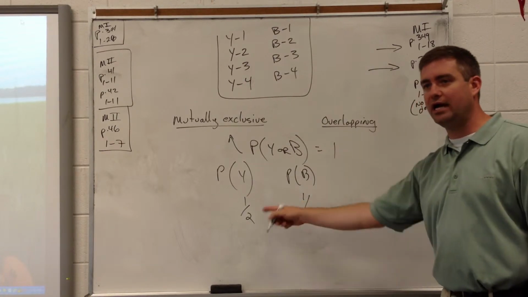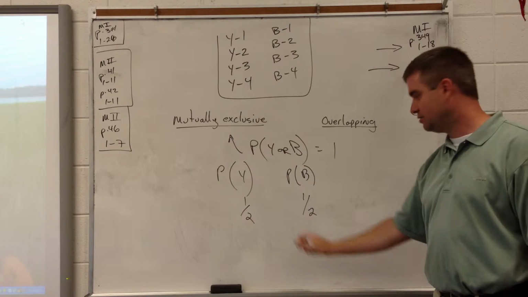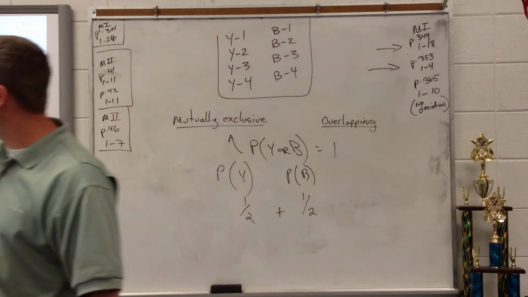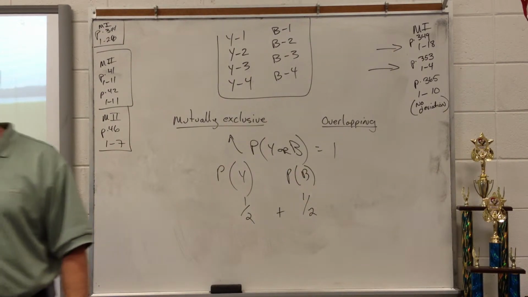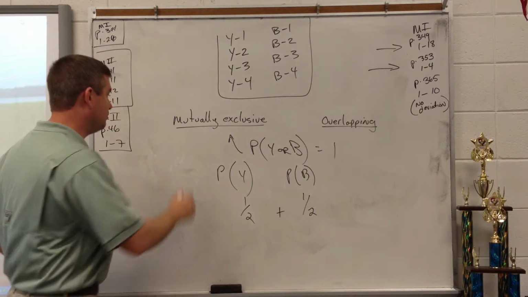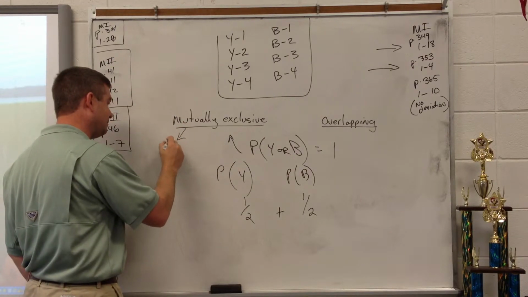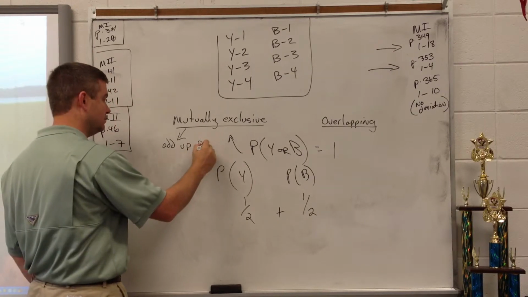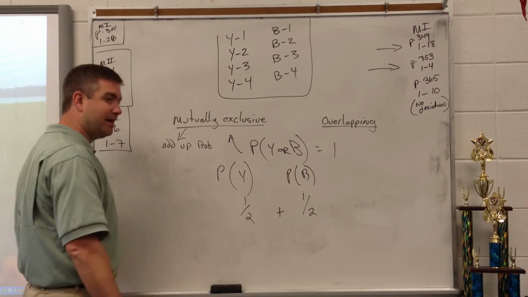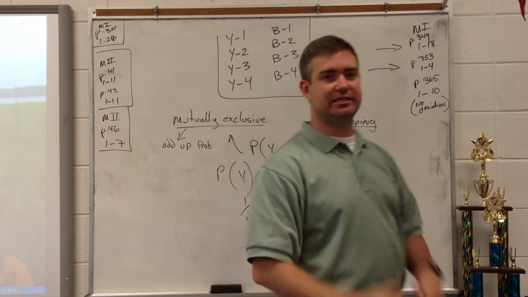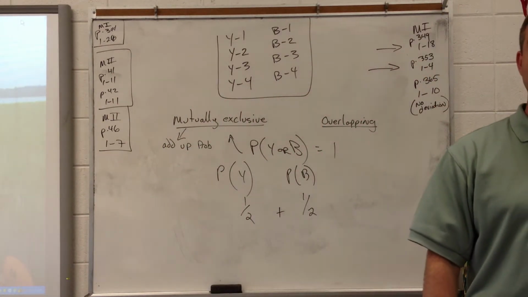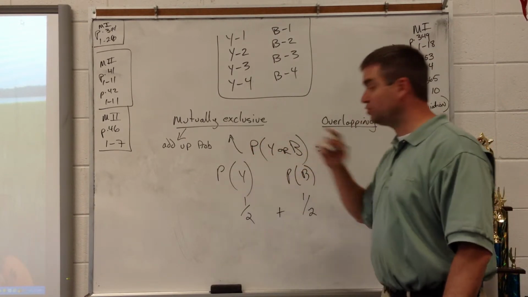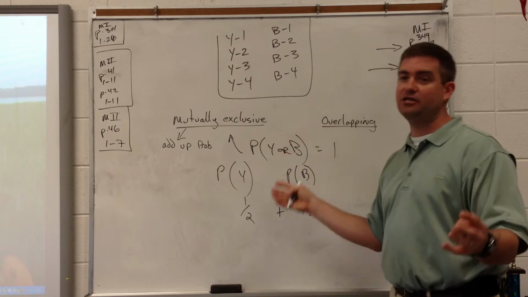How can you get 1 out of 1/2 and 1/2? You add them up. That's what you do every single time it's mutually exclusive. The answer is 1, but more importantly, the formula is to simply add up the probabilities. Find the probability of the first one, find the probability of the second one, and you add them up.